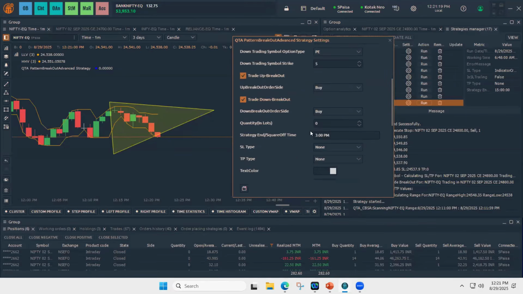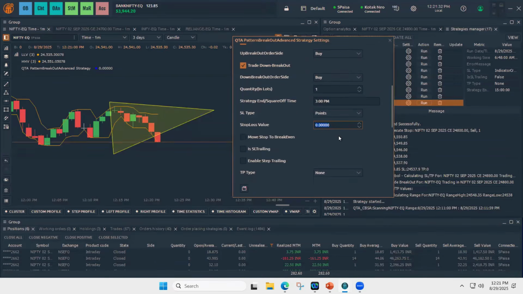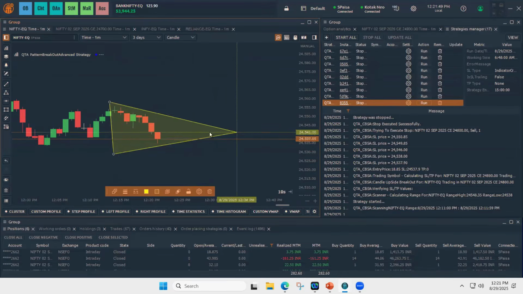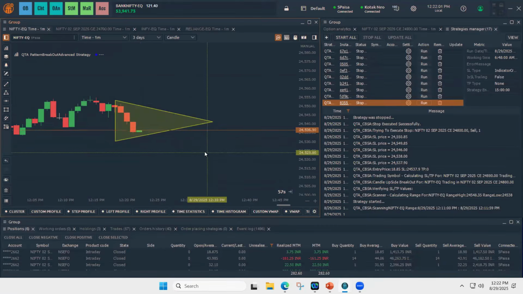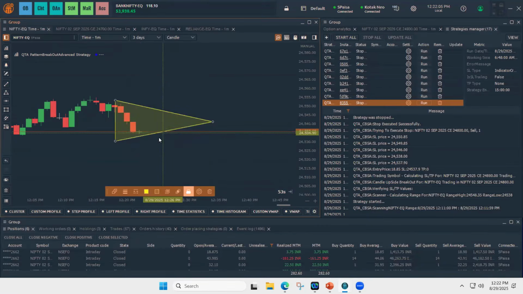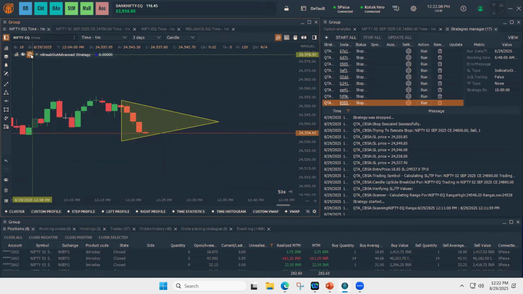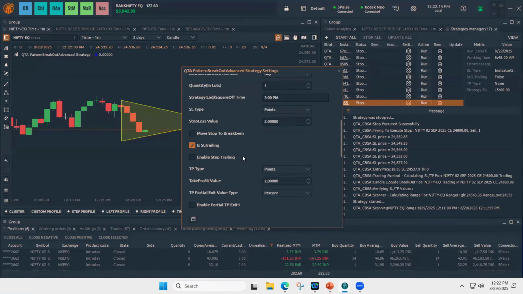Up breakout buy and again down breakout buy. Quantity is 1. So I locked this triangle and I chose two symbol options mode, CE, PE, along with the stop loss and take profit.